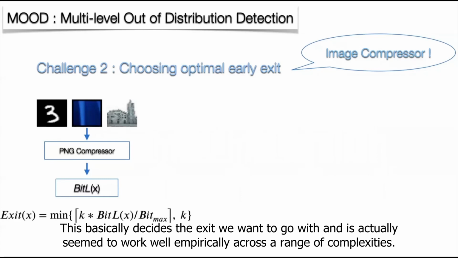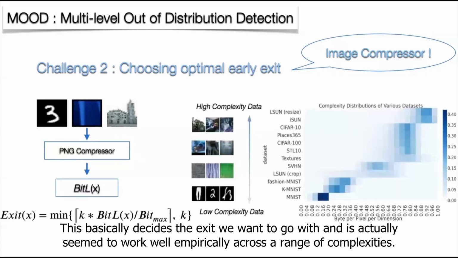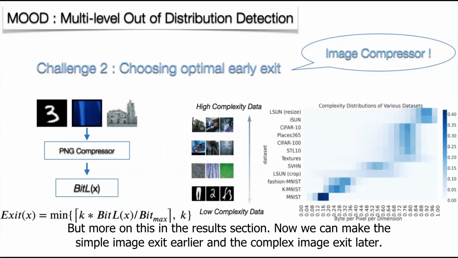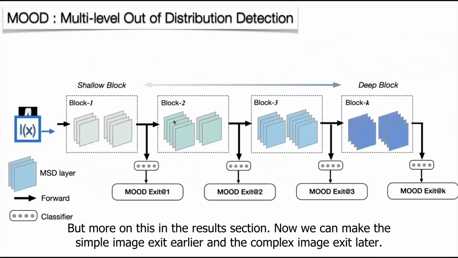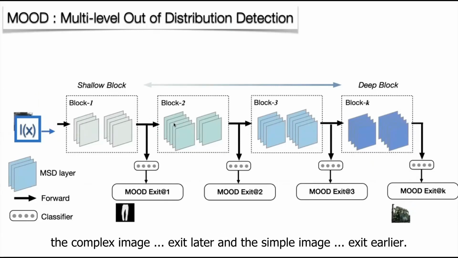This basically decides the exit we want to go with and is seen to work well empirically across a varying range of complexities, but more on this in the results section. Now we can make the simple image exit earlier and the complex image exit later.